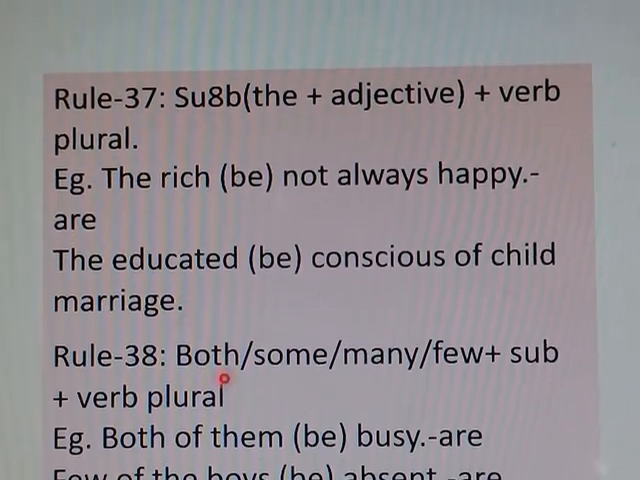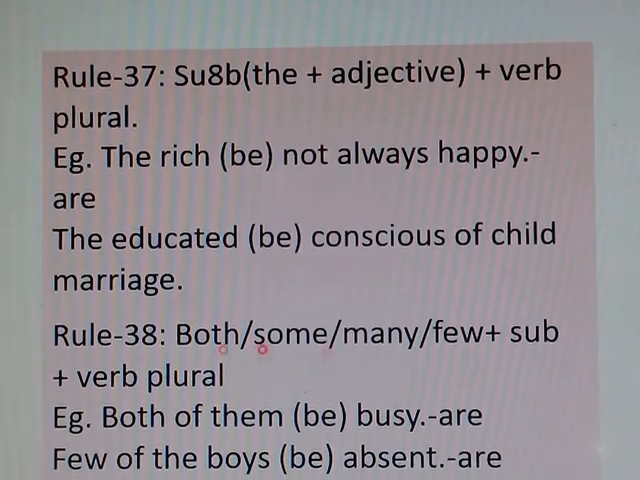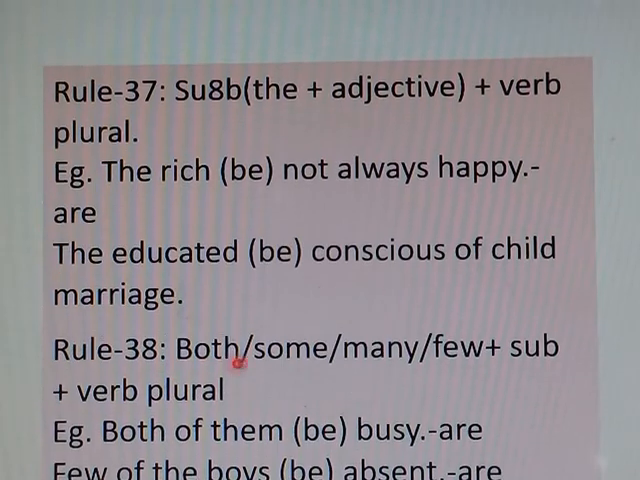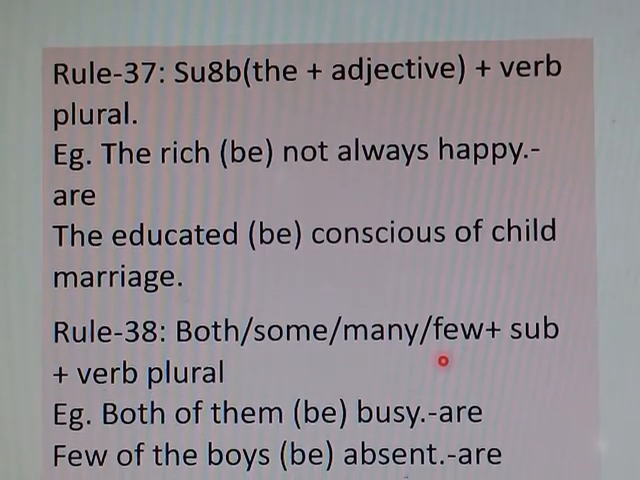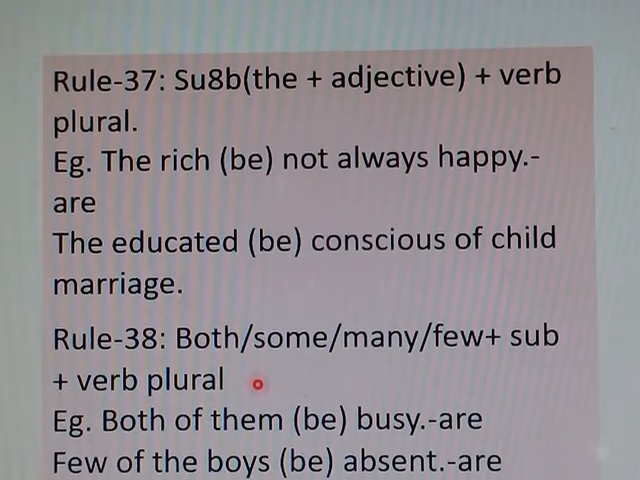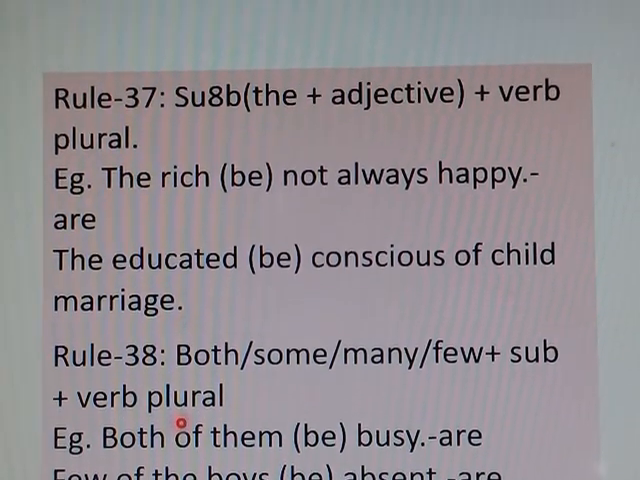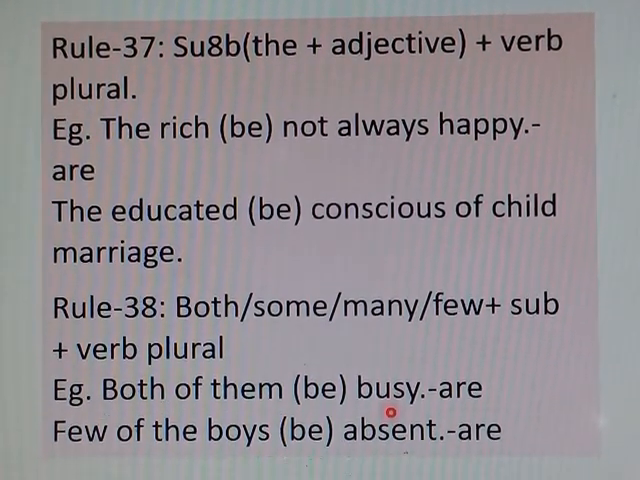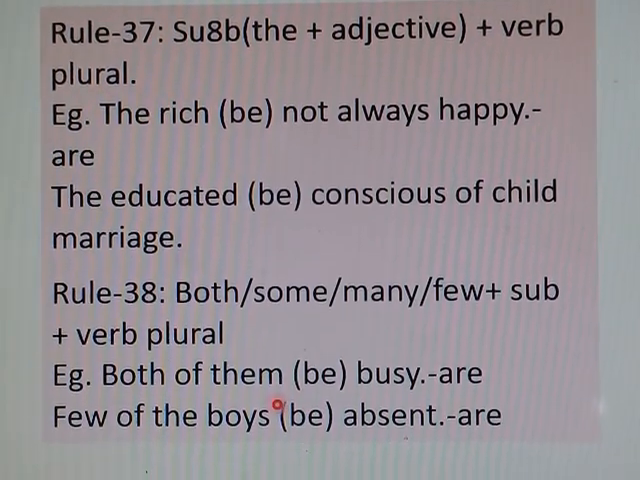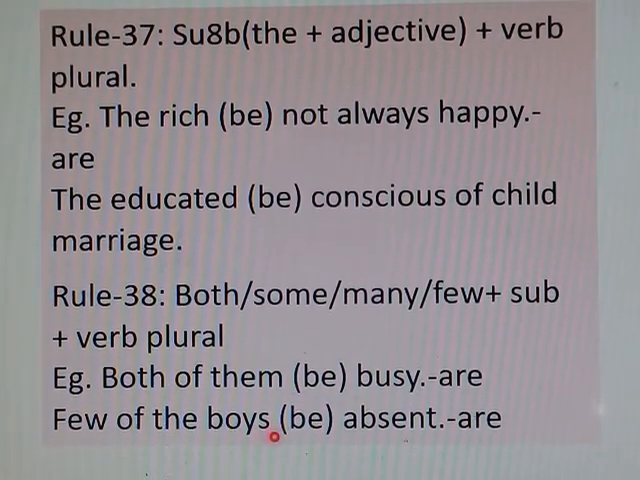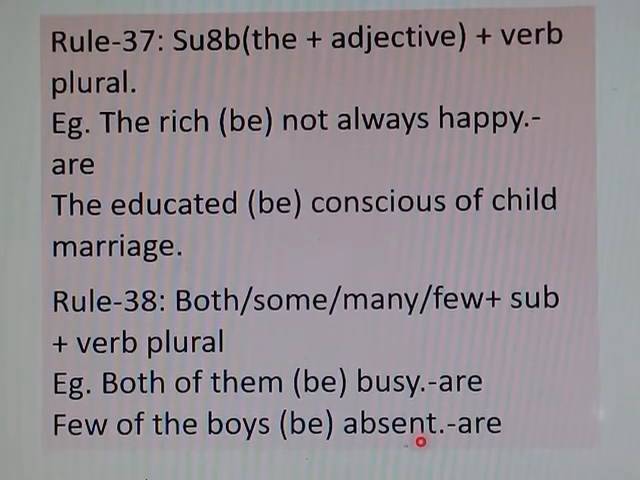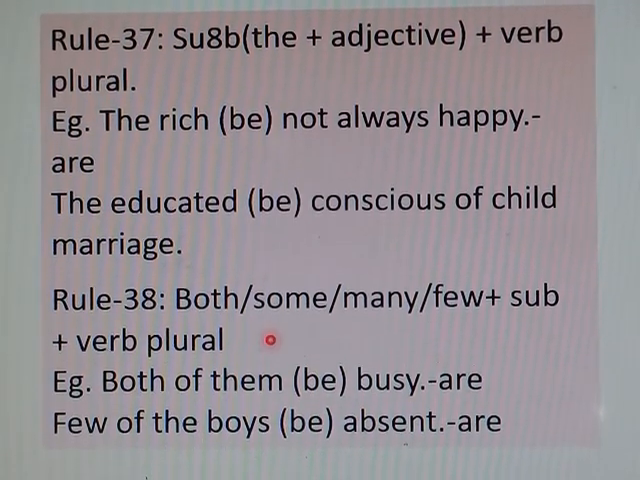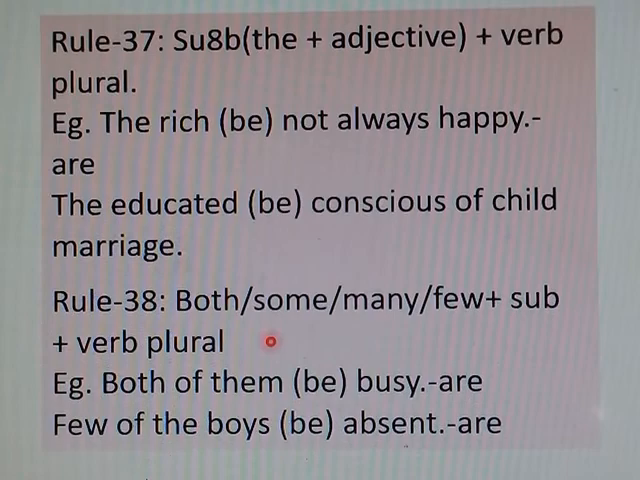Rule number 38: both, some, many, few plus subject plus verb plural. That means if both, some, many or few is added with a subject, then it will become a plural subject and it will also take a plural verb. Example: Both of them are busy. Few of the boys are absent. So a subject with both, some, many, few added is plural. It will take a plural verb.